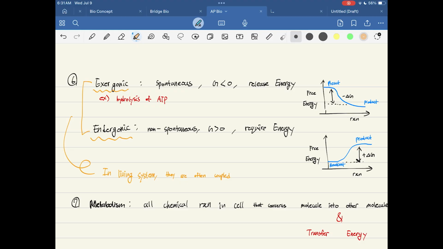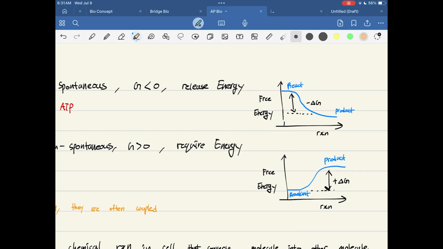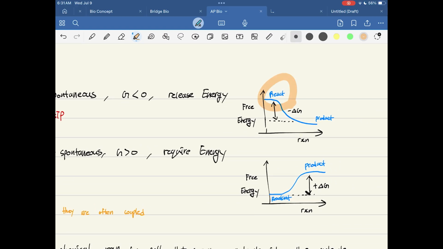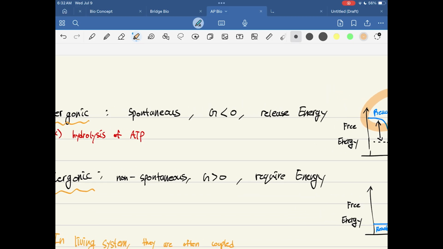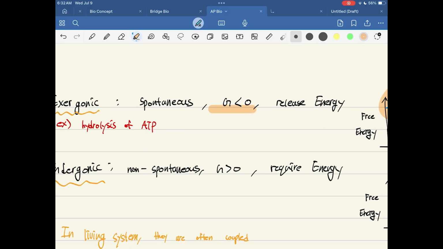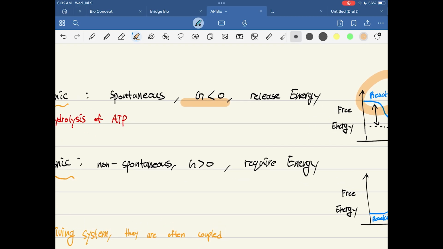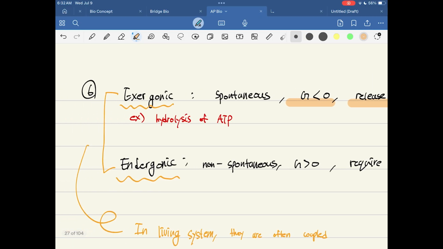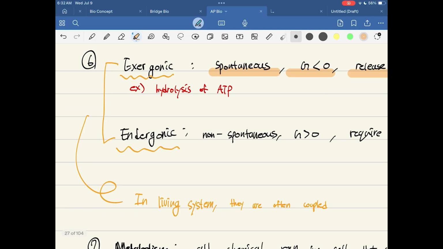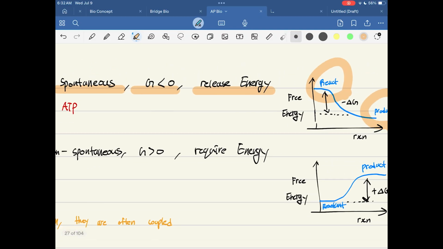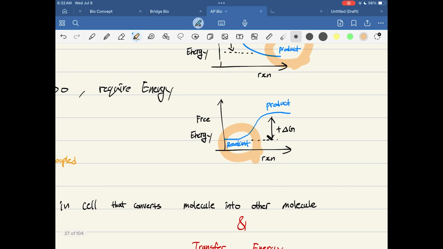Now let's talk about exergonic and endergonic reactions. Exergonic reactions happen when the Gibbs free energy of the reactant is higher than that of the product. This means that the Gibbs free energy is going down, and it releases energy to the environment. This happens spontaneously.